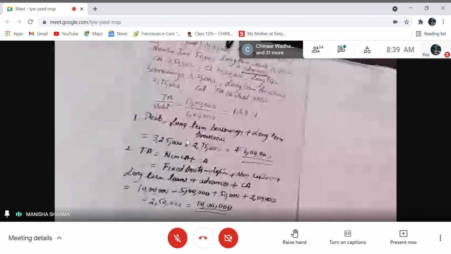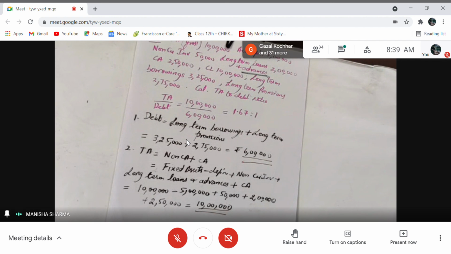Similarly, the other concept that we used today was capital employed. As I told you, debentures were also given, and capital employed was also given. So it is better not to take only debentures because it is incomplete information. So you will use capital employed minus equity is equal to debt, in order to calculate debt.